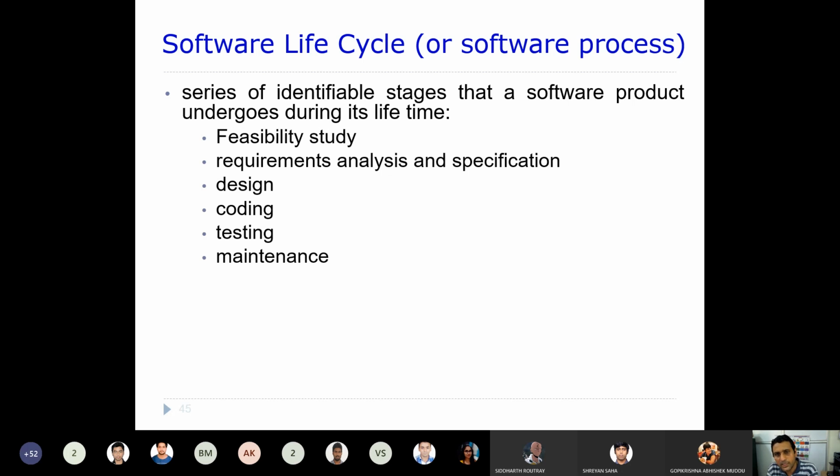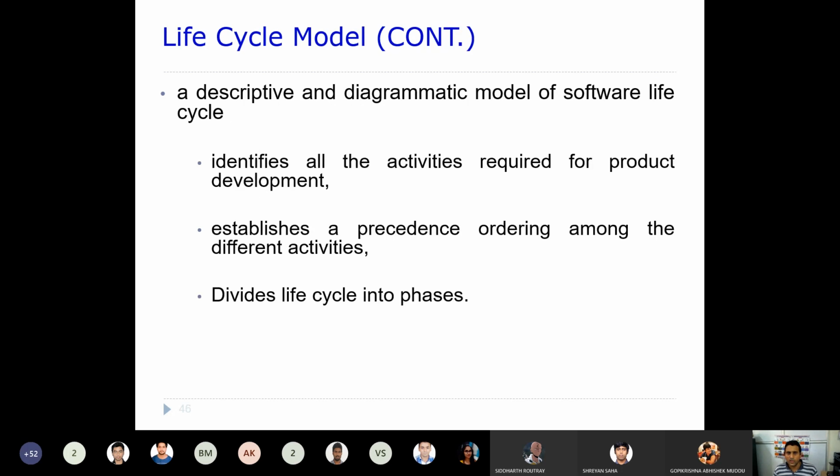One is the feasibility study, and thereafter requirement analysis and specification, and thereafter design, coding, testing, and maintenance. These are the identified stages that need to be followed while developing the software.